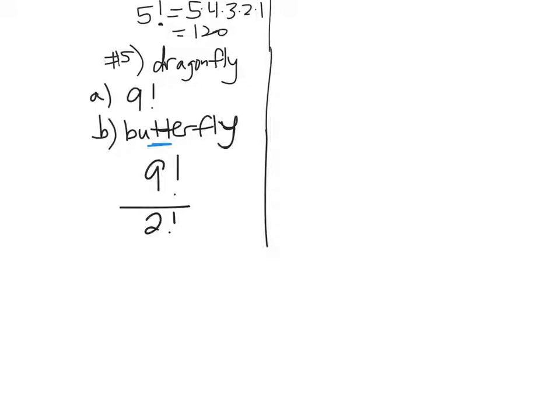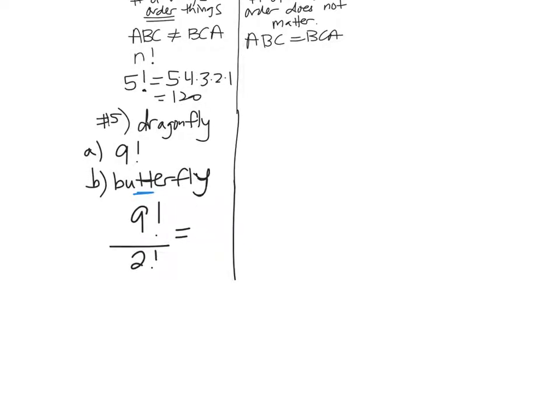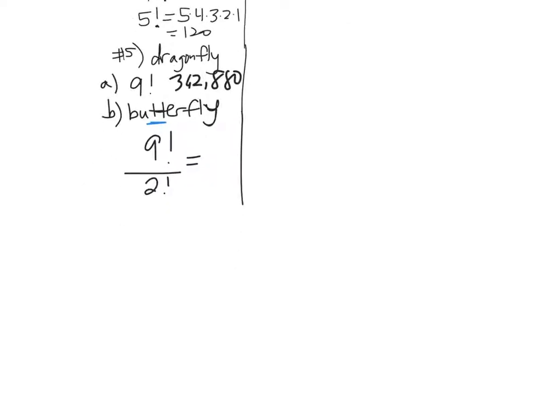Okay? So 9 factorial, I probably should have told you what 9 factorial was. If you do that on your calculator, it's 362,880. That's how many words there are. So your next project is to list them all. No, I'm just kidding. That's your Thanksgiving project. Take the letters in Thanksgiving and write how, no, I'm just kidding.